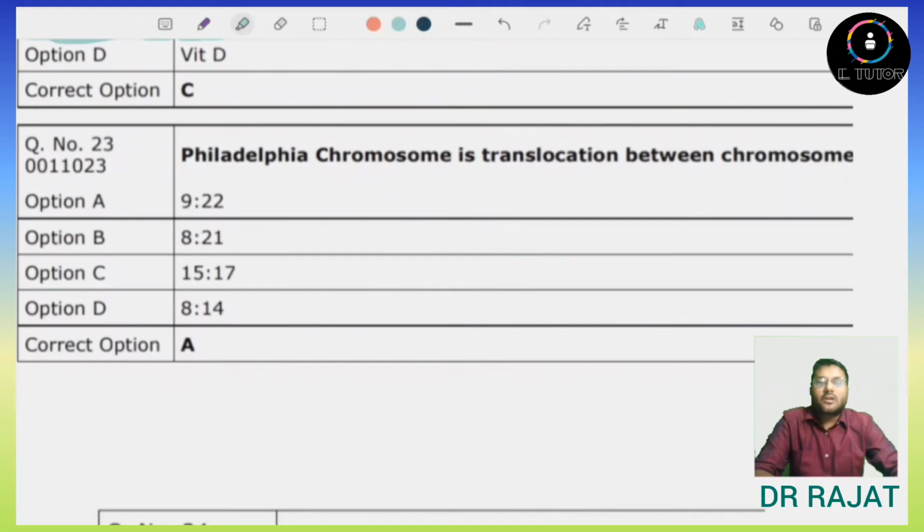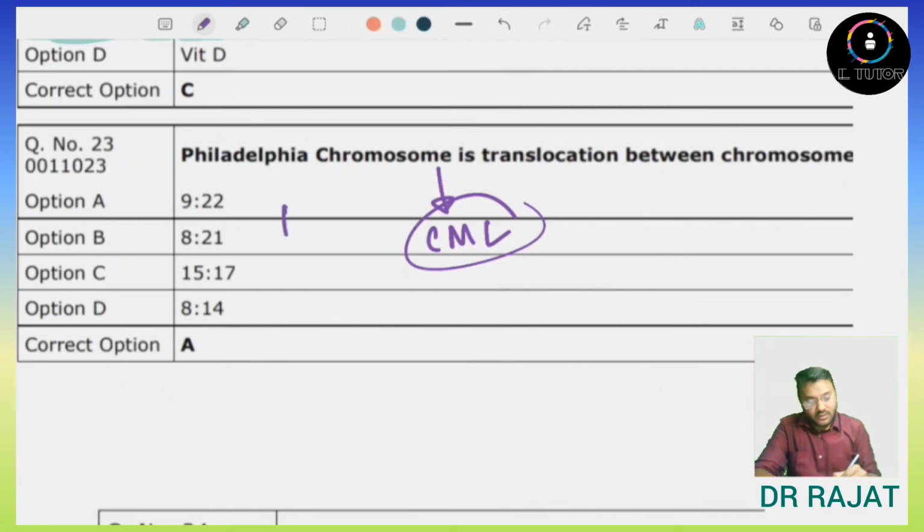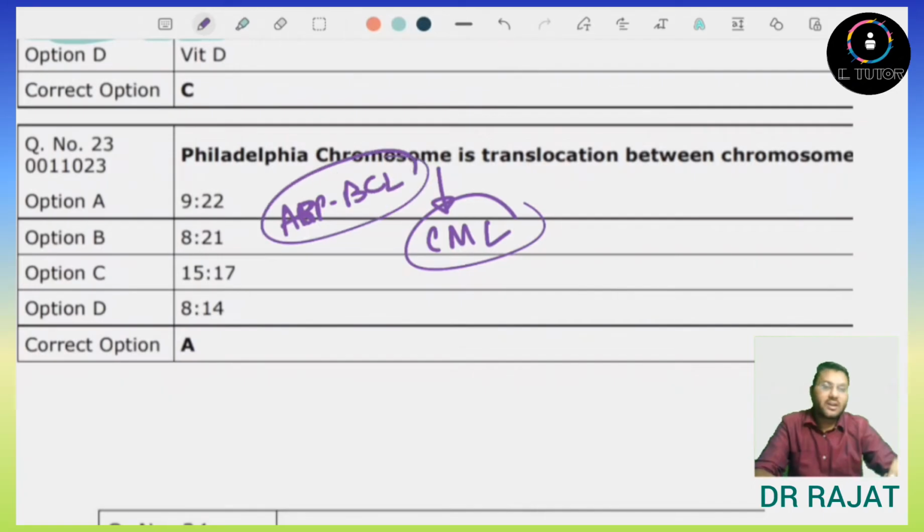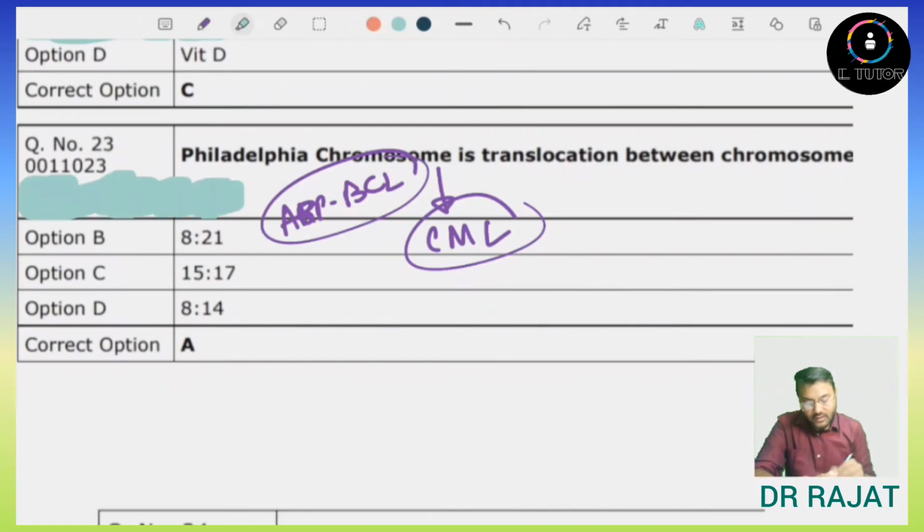Next question is Philadelphia chromosome is translocation between chromosomes. So again, it is a direct question. We know that Philadelphia chromosome is present in the condition called CML, chronic myeloid leukemia, and here the translocation of 9 and 22 will be there. So we know that BCR-ABL fusion occurs, which leads to the increase in the tyrosine kinase activity. So for the treatment of CML, we generally give a tyrosine kinase inhibitor such as imatinib, etc. So the answer here will be option number A, 9;22.